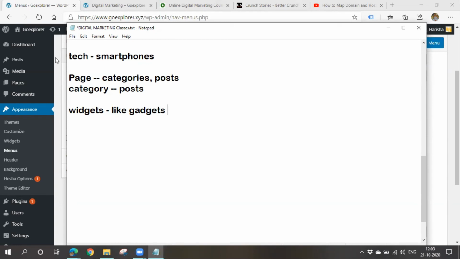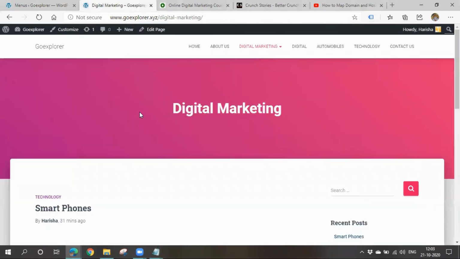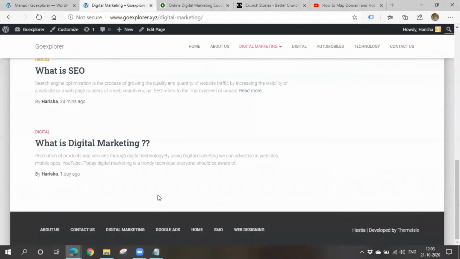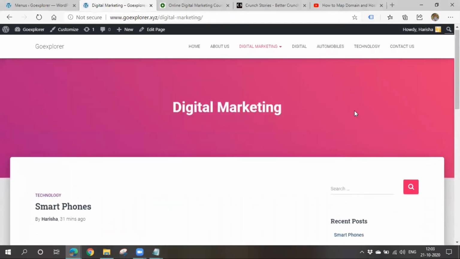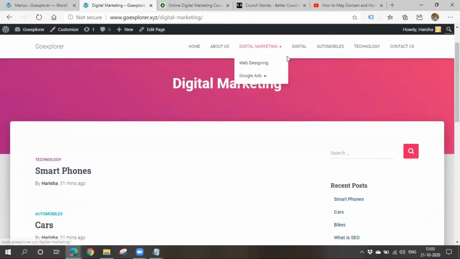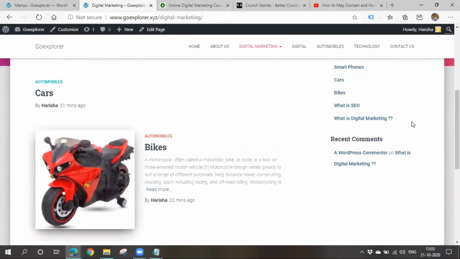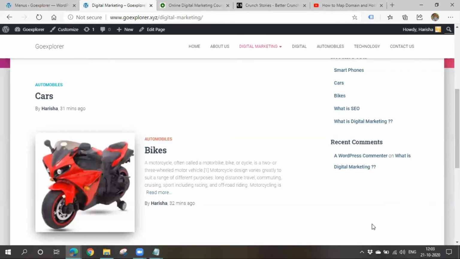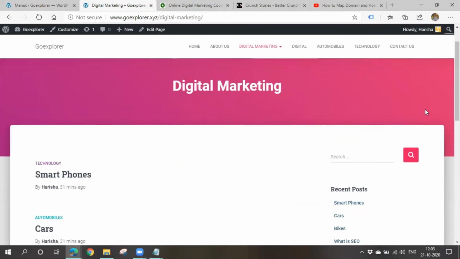Usually, every website will have three things in common. Though the theme and the look and feel differ, there are three things in common: the header section or top section, the footer section, and the sidebar. We can add our widgets to all these three sections. So let's go and see how to add widgets.